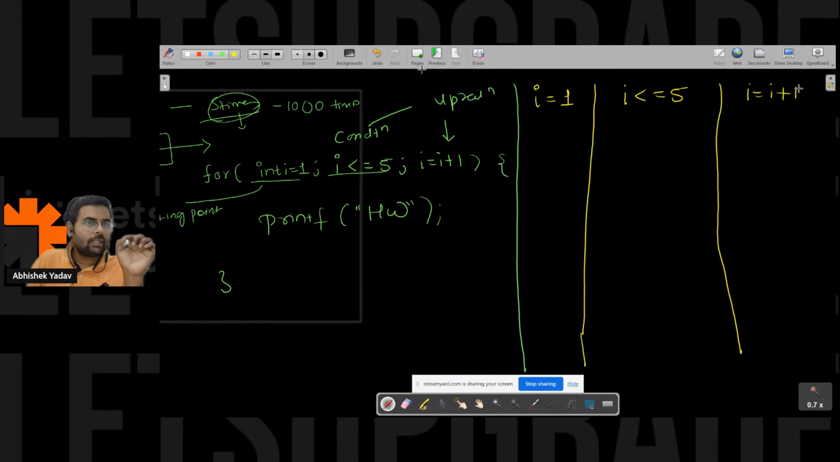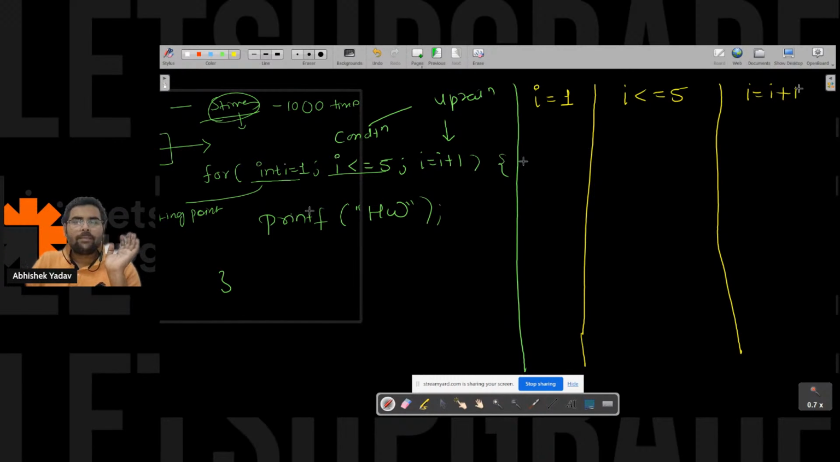So guys, in the comment, can you write what is the meaning of dry run table? Anyone who knows about dry run table? Okay, so dry run table means that before the code is executed by the computer, we are manually executing the code, right? We are manually executing the code.